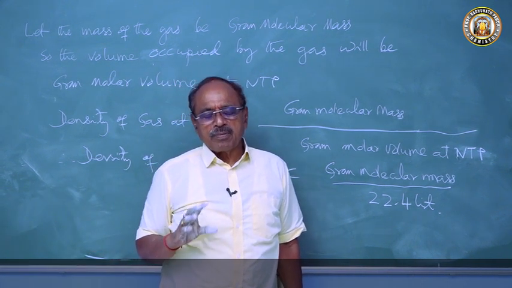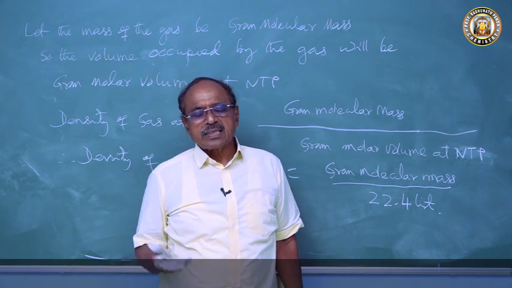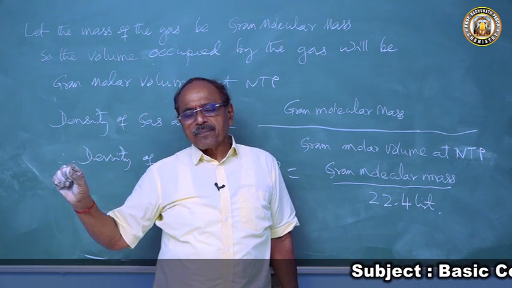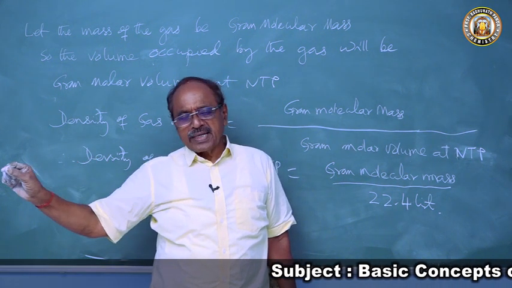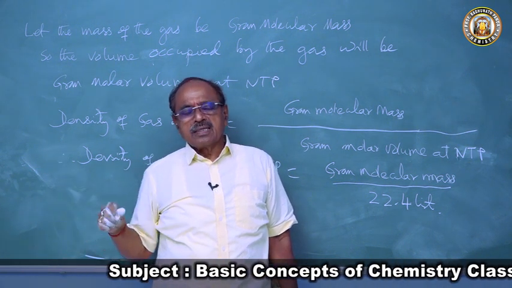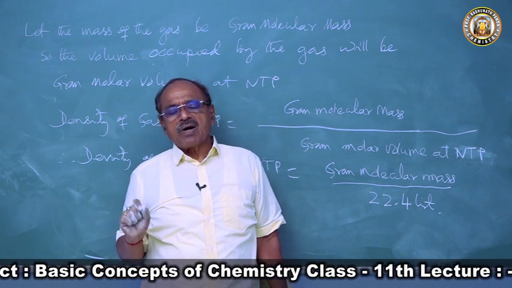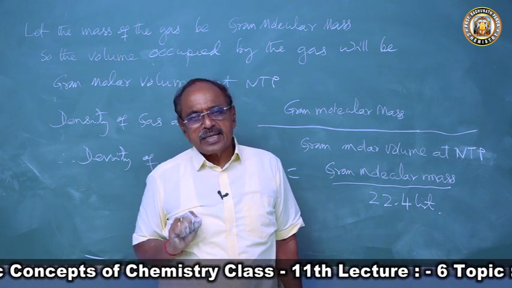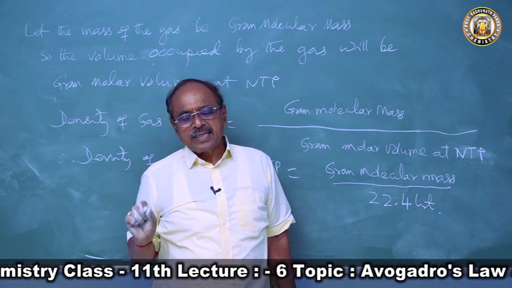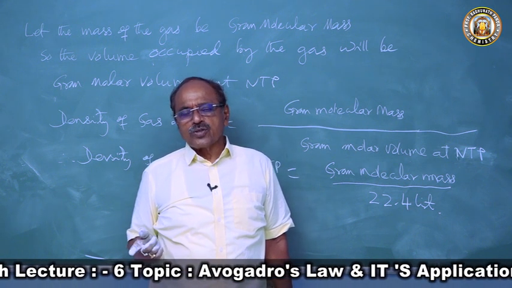So the Avogadro number is defined as the number of particles of its kind. In bracket you will write atom, molecule, ion or electron or any such particles, equal in number to the number of atoms present in 12 grams of carbon of isotope C12.